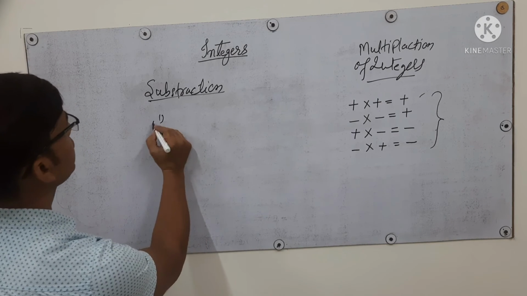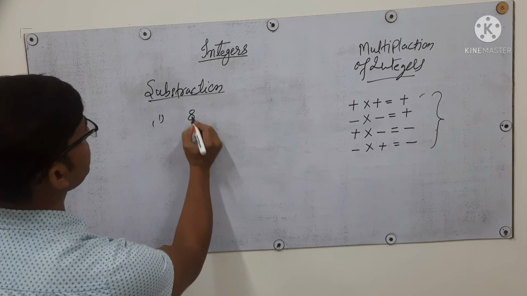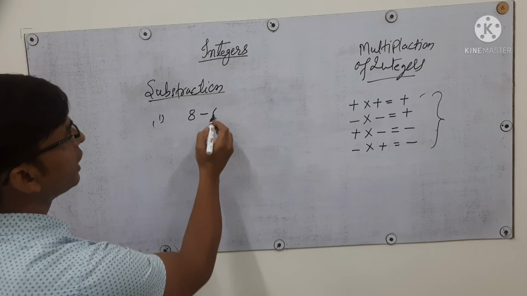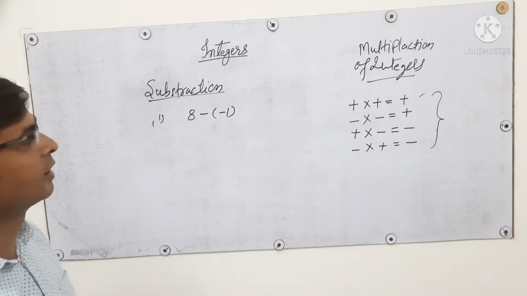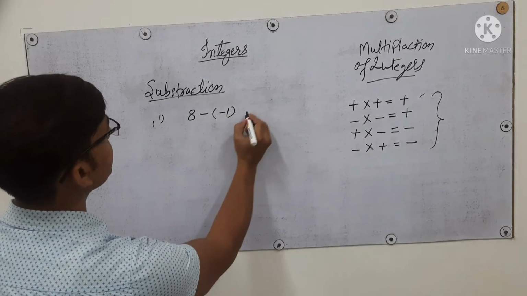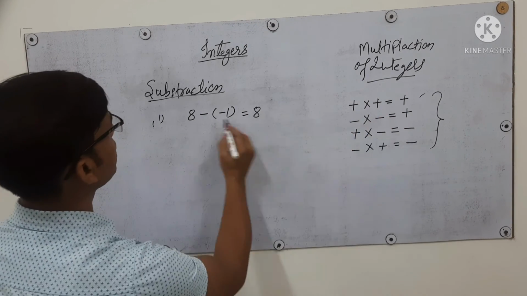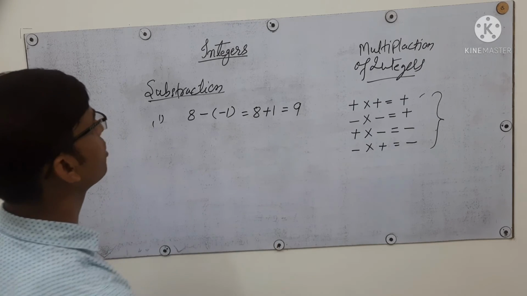Suppose the first question is, if one number is positive, suppose here it is 8, and we subtract it with another number which is negative, suppose it is -1, then what happens? We can solve it easily here. 8 minus minus is plus, so the answer will be simply 9.